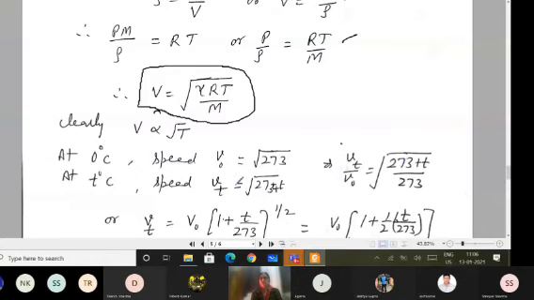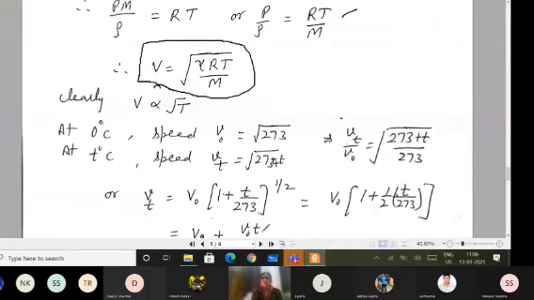At 0 degrees it is 273 Kelvin, and at T temperature it is 273 plus T. By rearranging this equation, I get Vt equals V naught into (1 plus T upon 273) power 1 by 2.